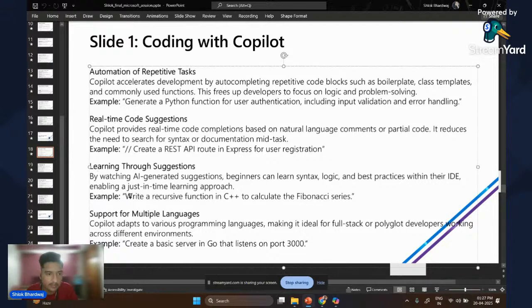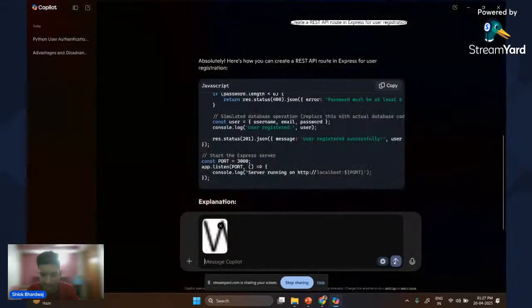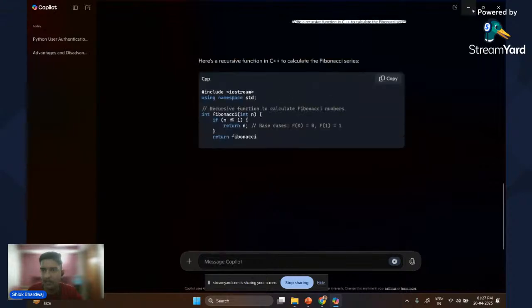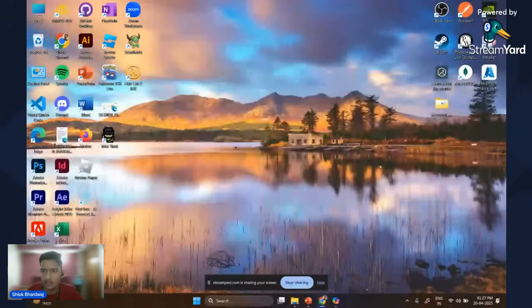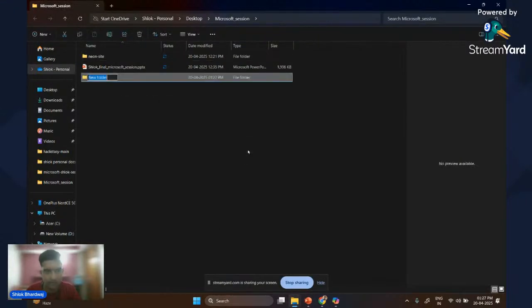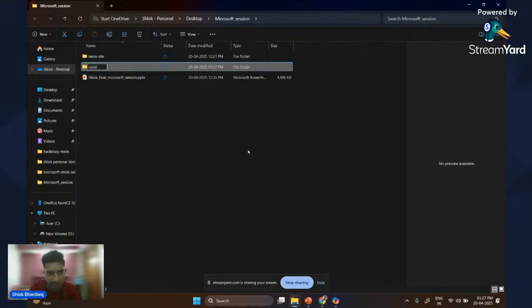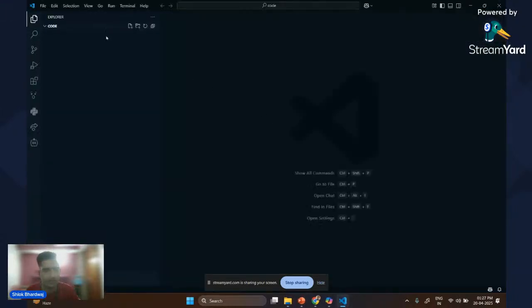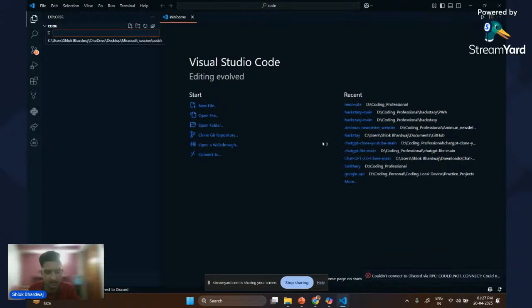approach. For example, we have a prompt in here: write a recursive function in C++ to calculate the Fibonacci series. Let's test this one. And in the meanwhile it creates, let's just go to our desktop and let's just create a folder, maybe naming code, and let's just open it with Microsoft Visual Code. Okay, and let's just create a cpp file for testing the code,